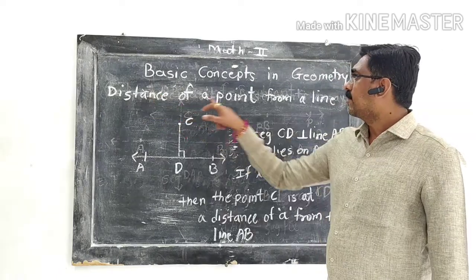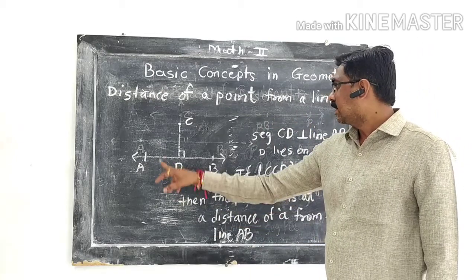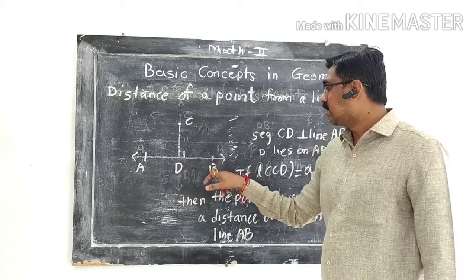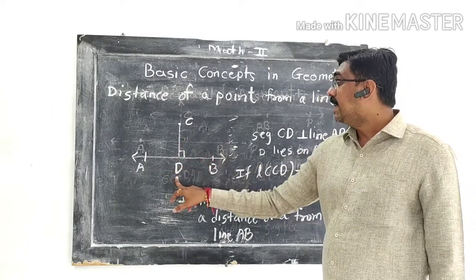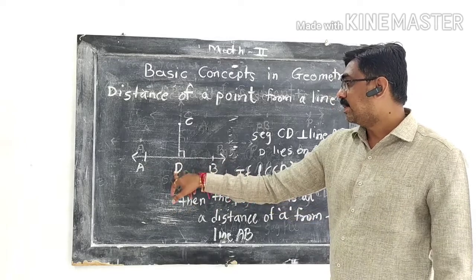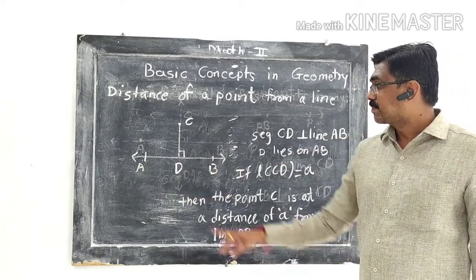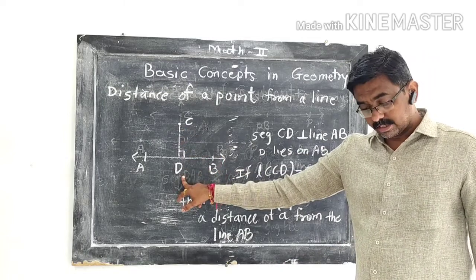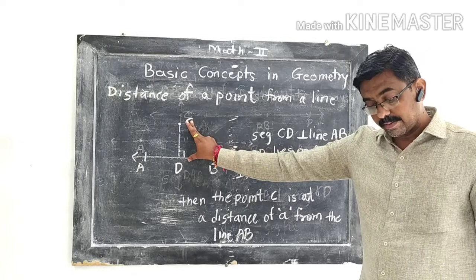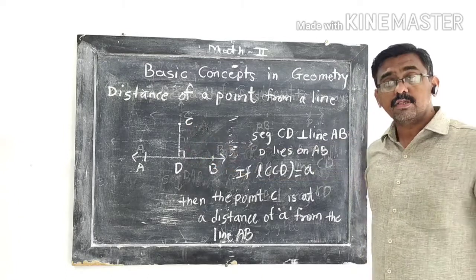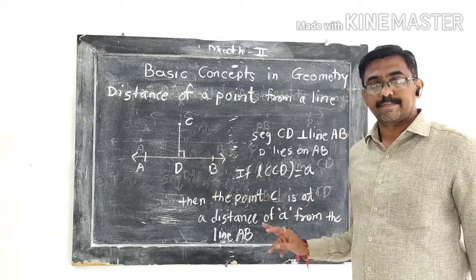The distance of a point from a line. Here segment CD is perpendicular to line AB, and point D lies on line AB. So we can say this is the perpendicular distance. The length of segment CD is called the distance of point C from the line AB.